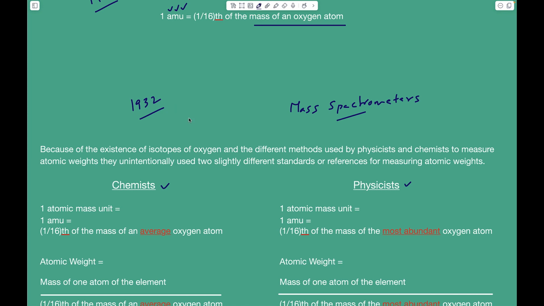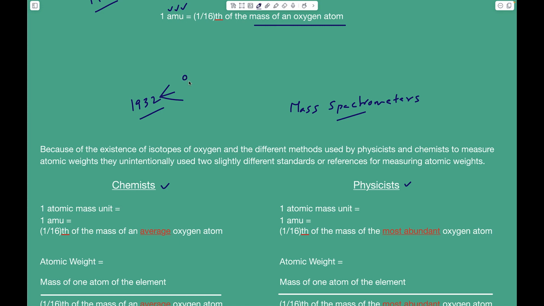In 1932, we discovered that all oxygen atoms found in nature are not identical, as John Dalton originally said. Oxygen atoms found in nature come in 3 different flavors with 3 slightly different masses.